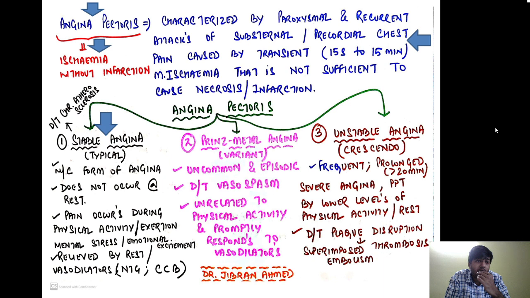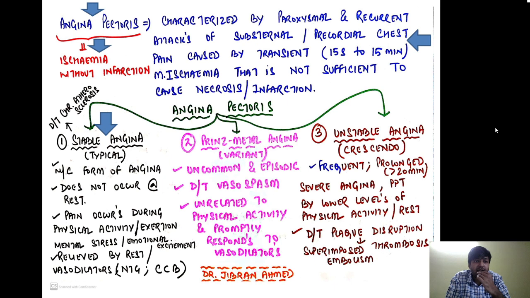The most common cause of stable angina is chronic atherosclerosis. In stable angina, the pain occurs during physical activity, when you are exerting yourself, or even because of mental stress or emotional excitement. Classically, the hallmark of stable angina is that it is relieved by rest or by vasodilators like nitroglycerin or calcium channel blockers.